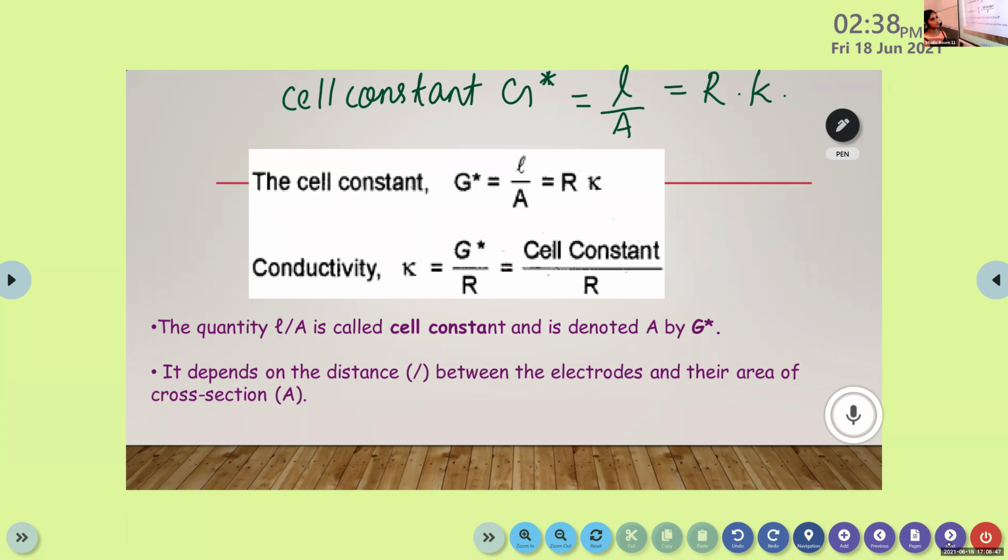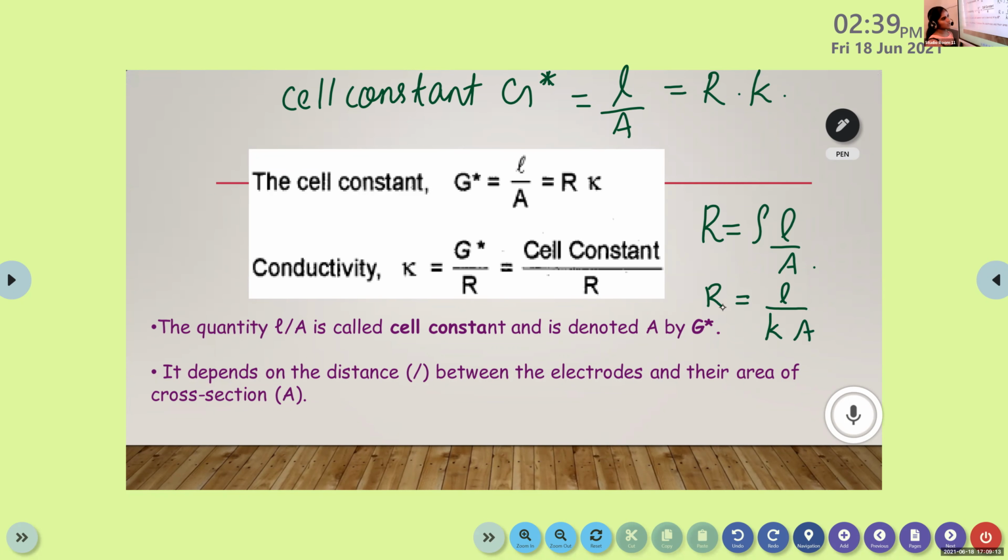Is this clear? Any confusion there? Nothing. Okay. Previous equation was R is equal to rho L by A. Then it becomes L by KA.